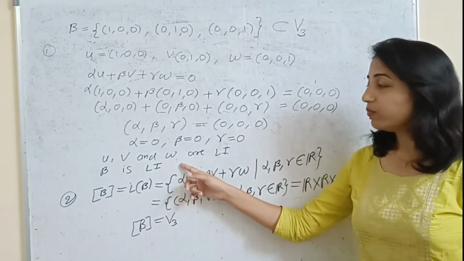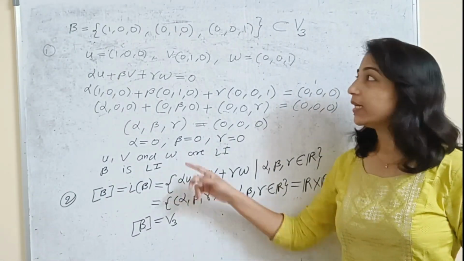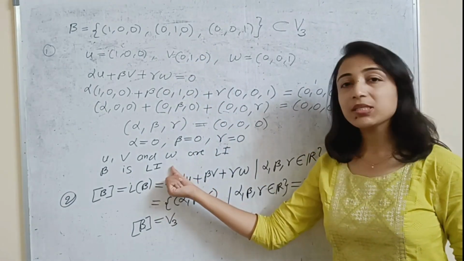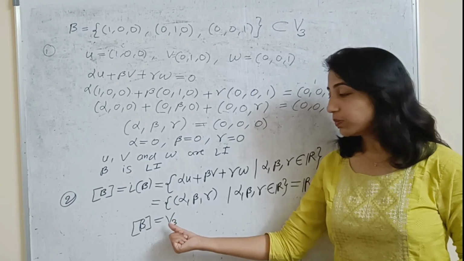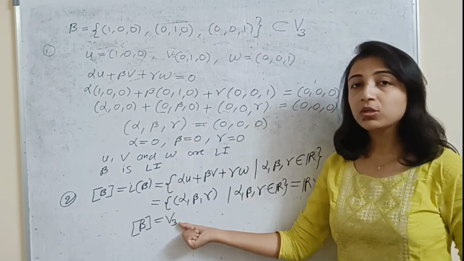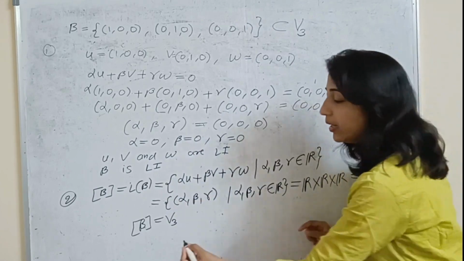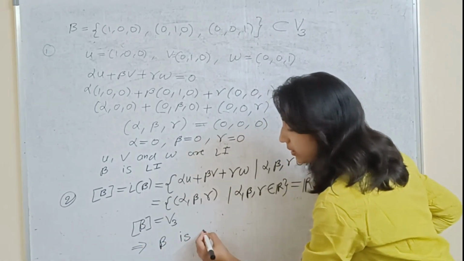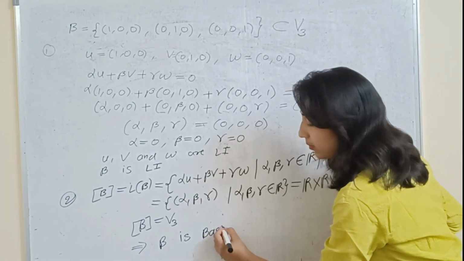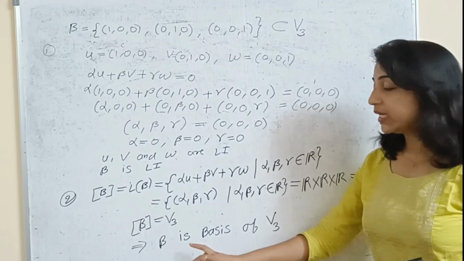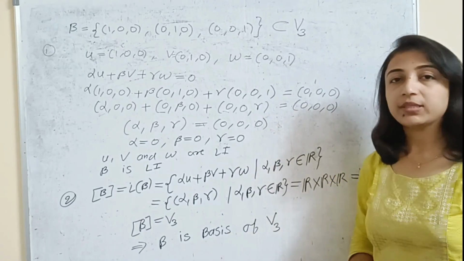Now from the first and second parts we can say that B is a basis, because the definition of basis says that the set must be linearly independent and span of B must equal the vector space. So here both conditions hold. From the first and second parts, this implies that B is a basis of vector space V3.